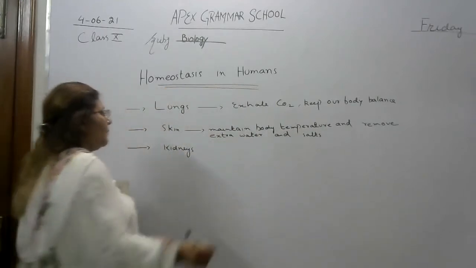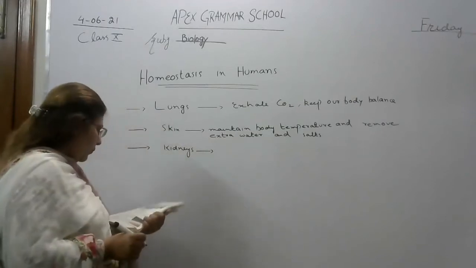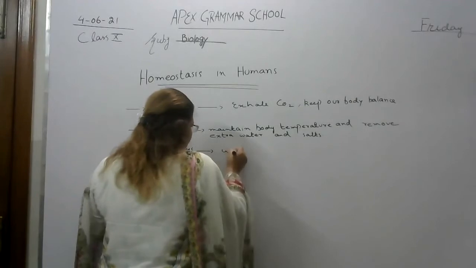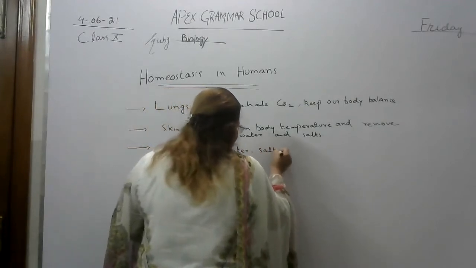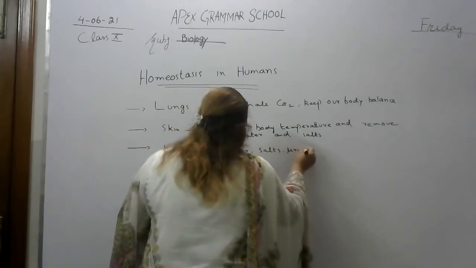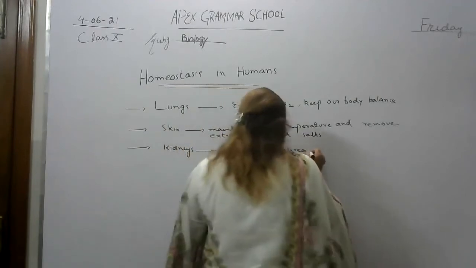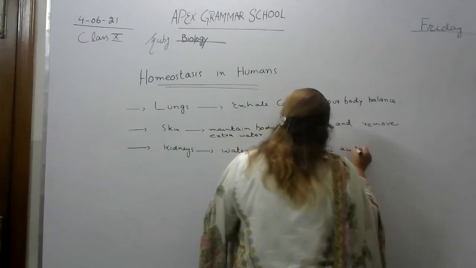If we take the example of kidneys, kidneys also play a very important role. They can remove water, salts, urea and uric acid from our blood.